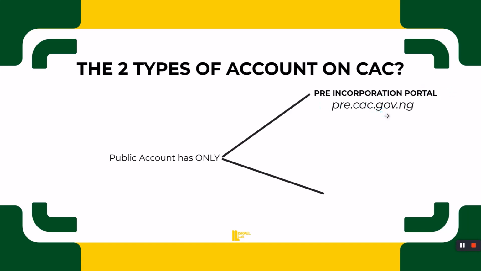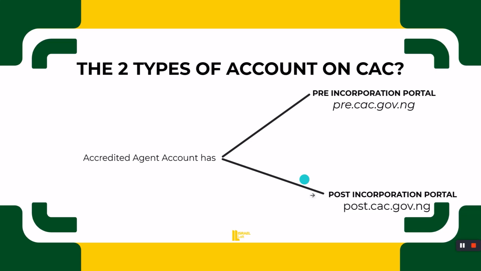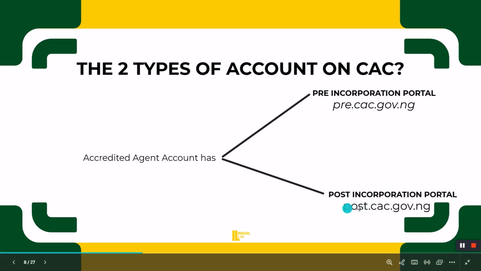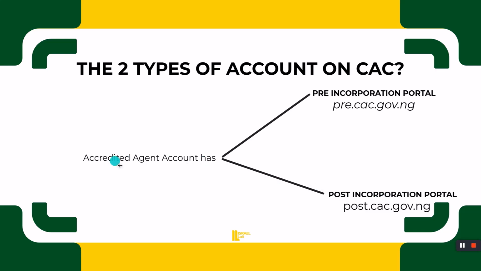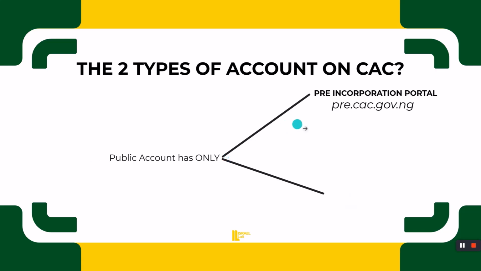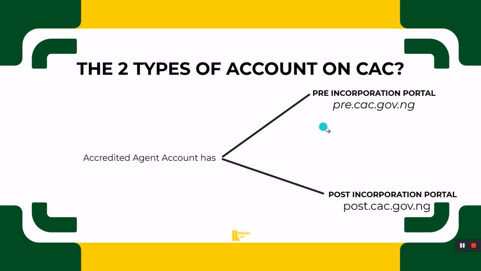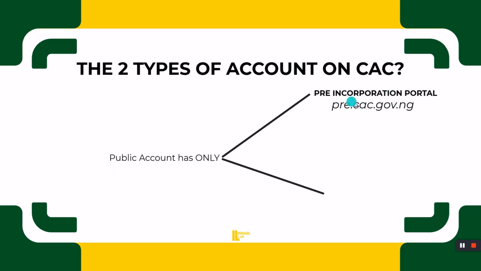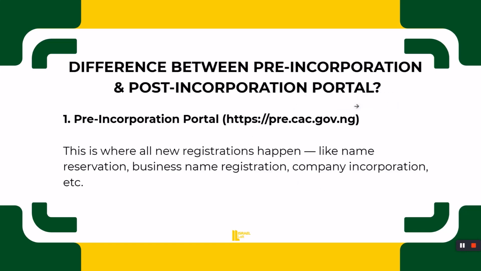That's the only challenge. If I want to do something relating to post-incorporation jobs on the post-incorporation portal, I will need the login details of somebody that has an accredited agent account. With the public portal, I can only do jobs that have to do with pre-incorporation. It does not have the post-incorporation portal. That's the only issue, and that is why we can access it for free. You can see the difference: the accredited agent account has both portals, but the public account has only one portal. I want you to understand this perfectly.